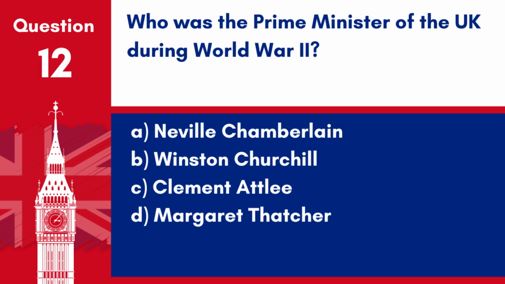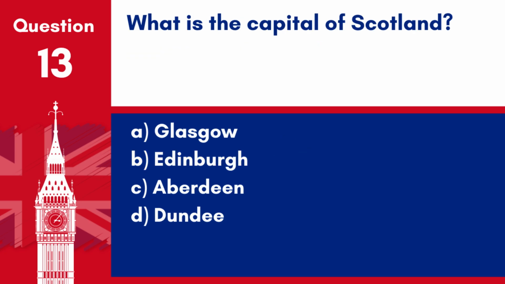Question 12. Who was the Prime Minister of the UK during World War II? A. Neville Chamberlain. B. Winston Churchill. C. Clement Attlee. D. Margaret Thatcher. Answer. B. Winston Churchill. Winston Churchill was the British Prime Minister during most of World War II, from 1940 to 1945.